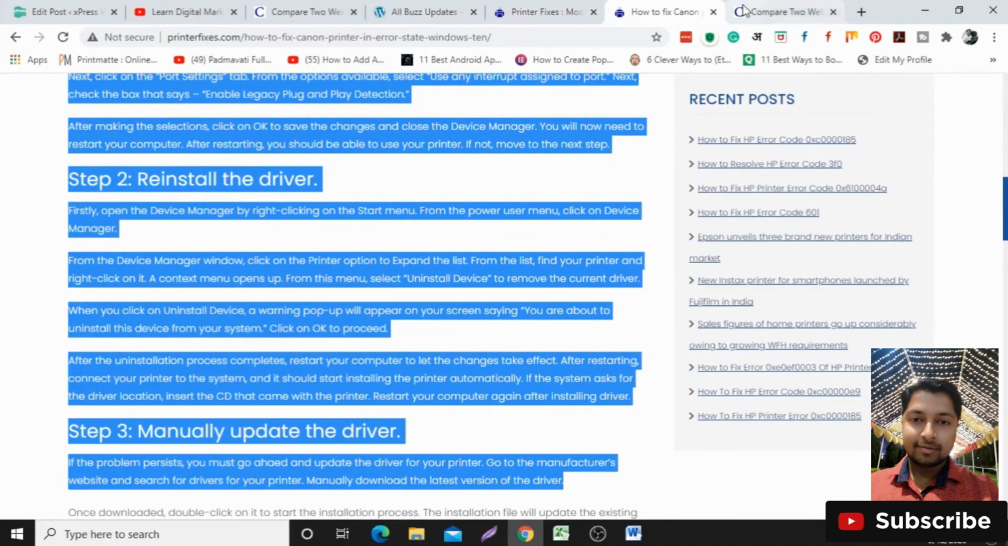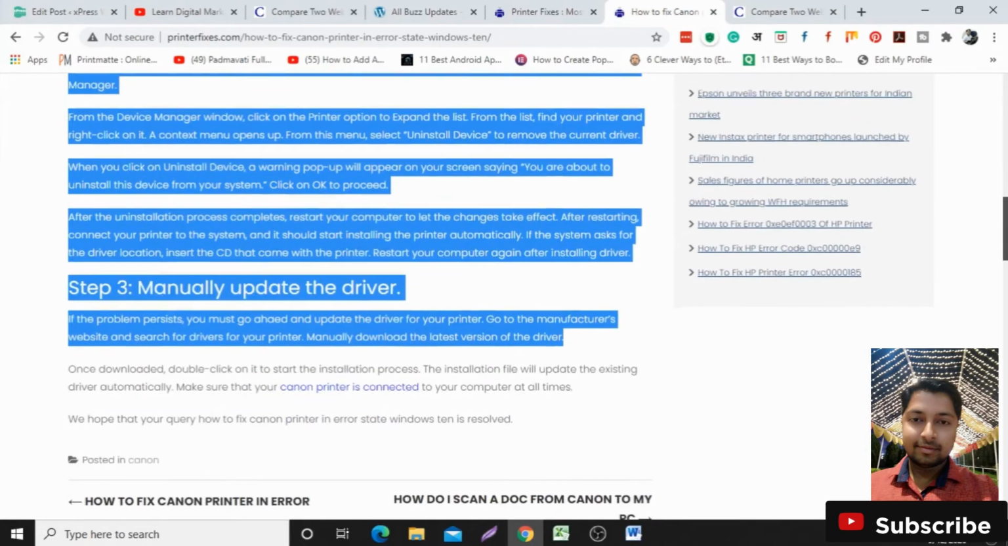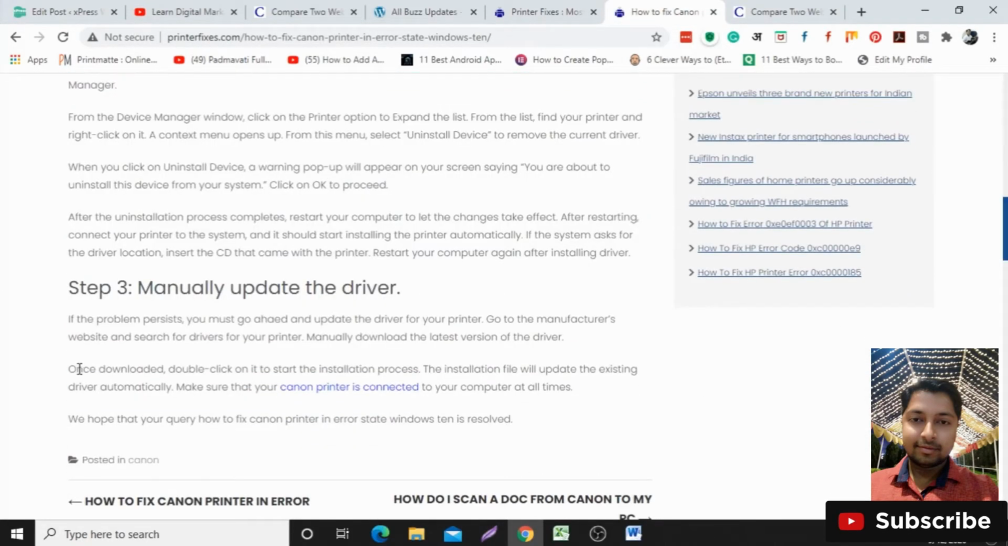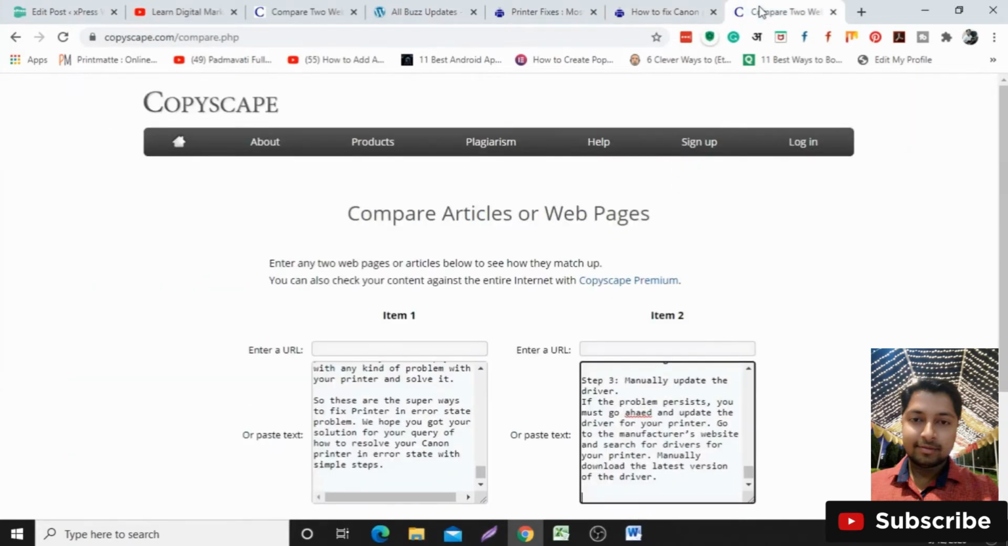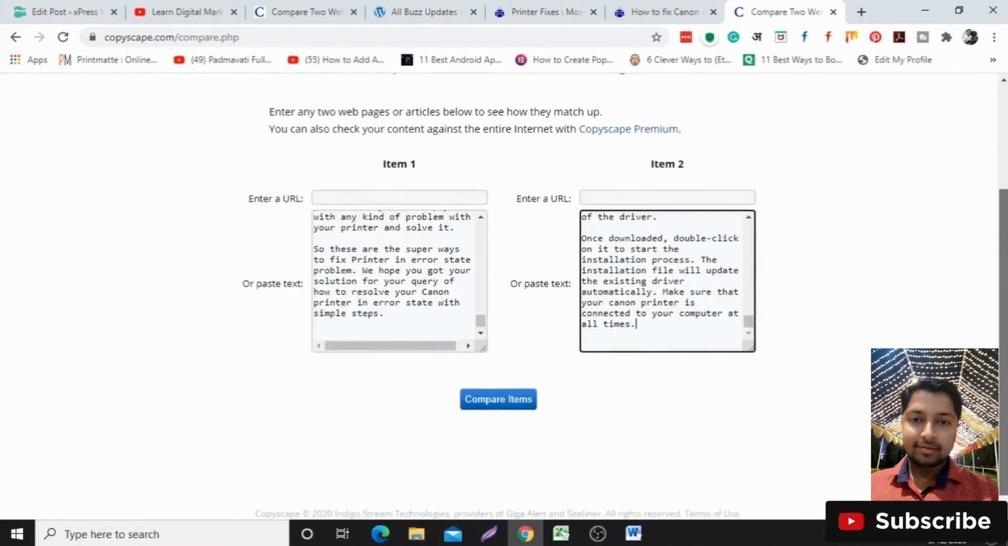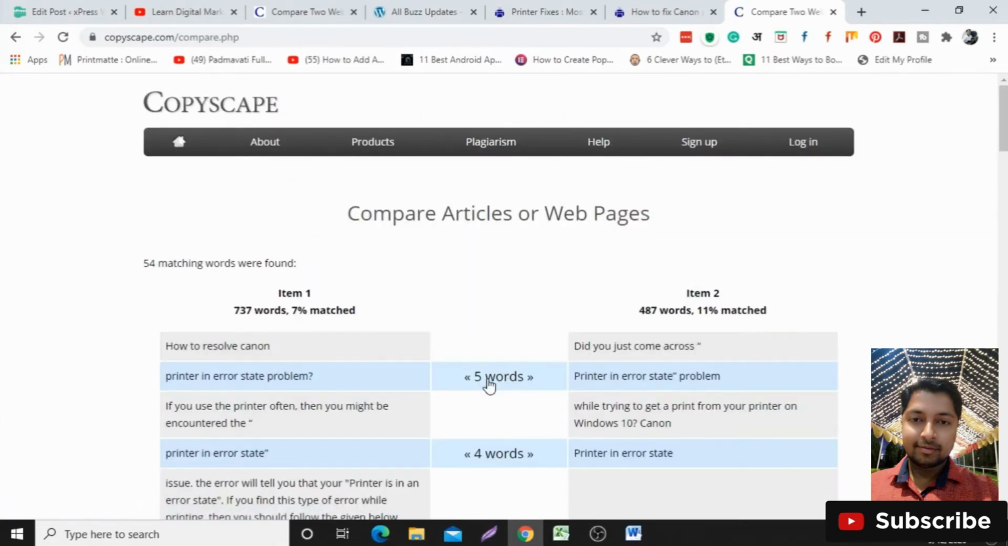Okay, so let me just copy this part first. Now the last 2 lines are also left, so I have added them here. Okay, so let us see the result. Just click on the button compare items.